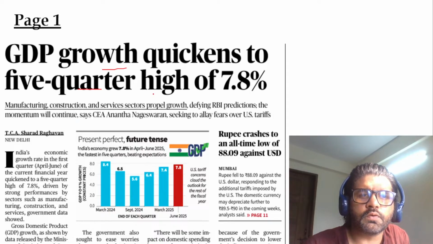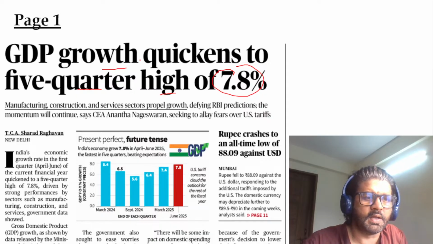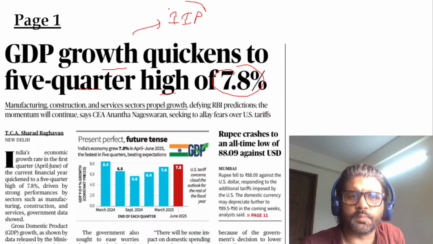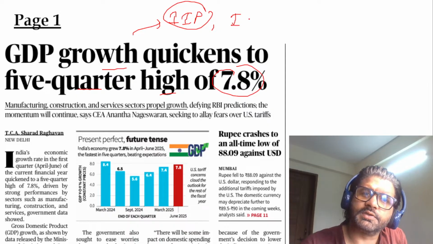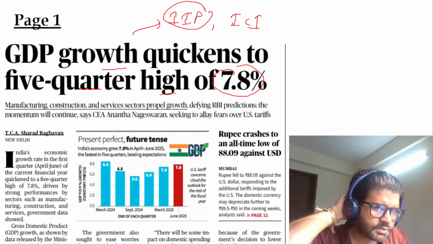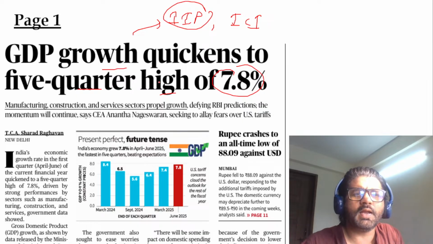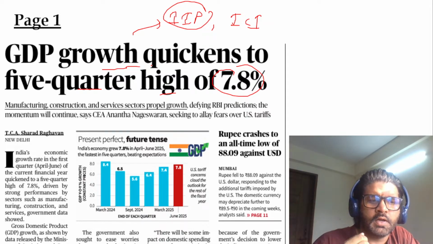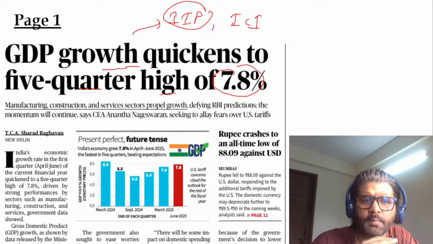GDP growth quickens to five quarter high of 7.8%. Currently, yesterday we have talked about IIP, index of industrial production. We have talked about index of eight core industries, and so currently the situation is good. Anyway, this whole GDP growth rate is of the last quarter. Things will change in this particular quarter when this whole 50% tariff of America will come into picture.